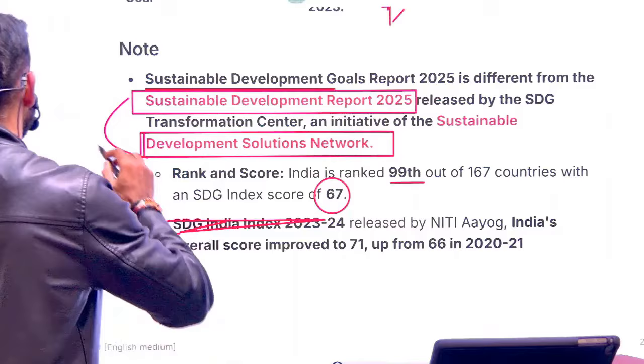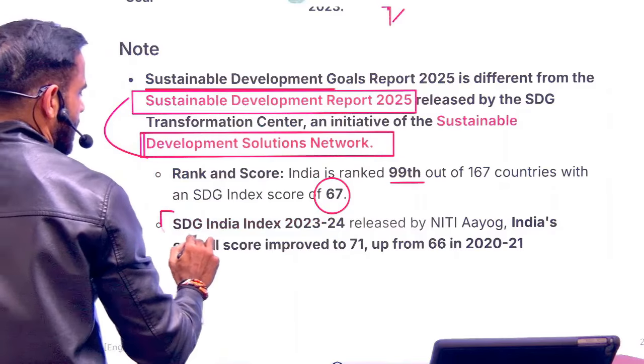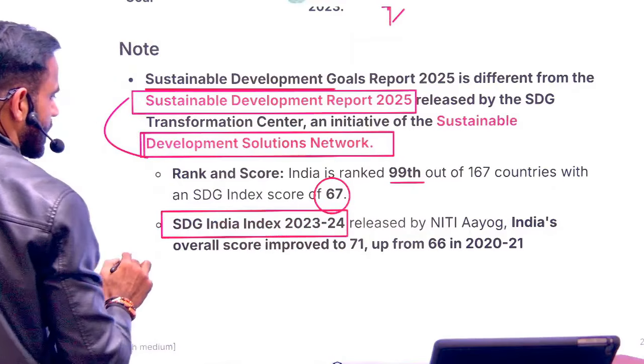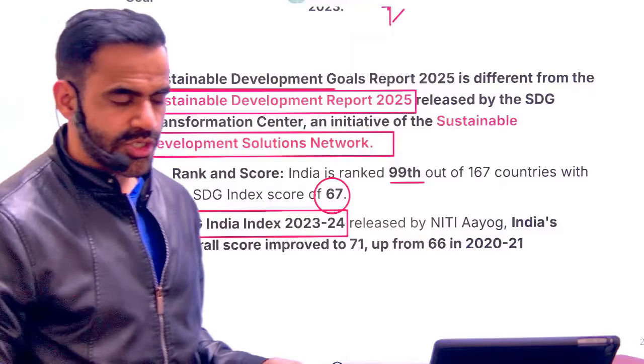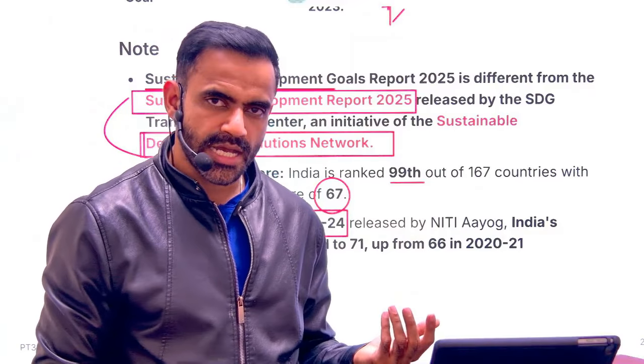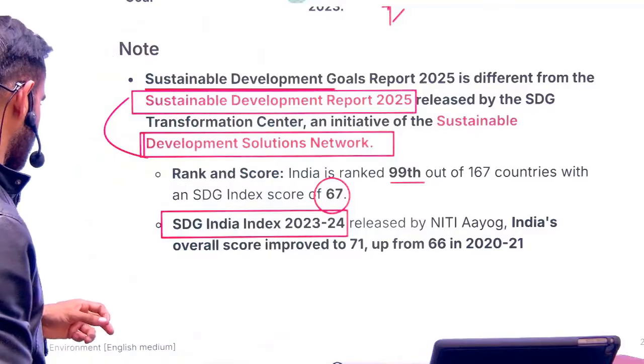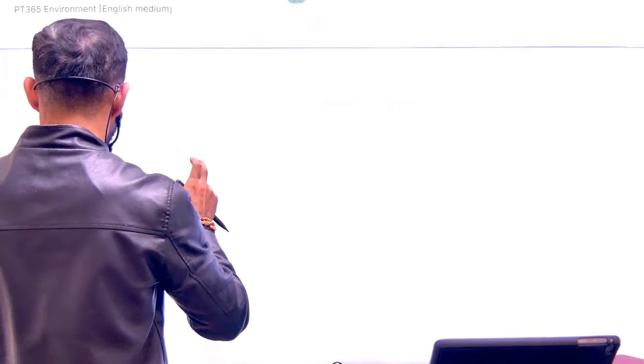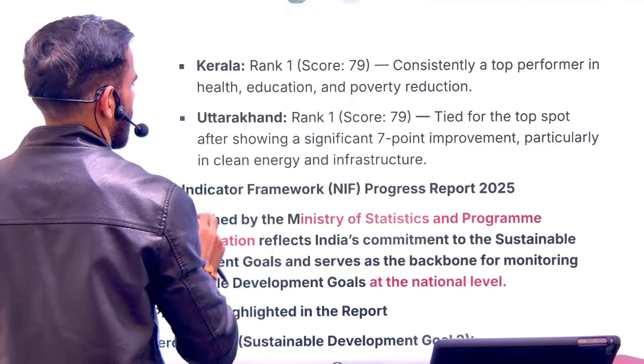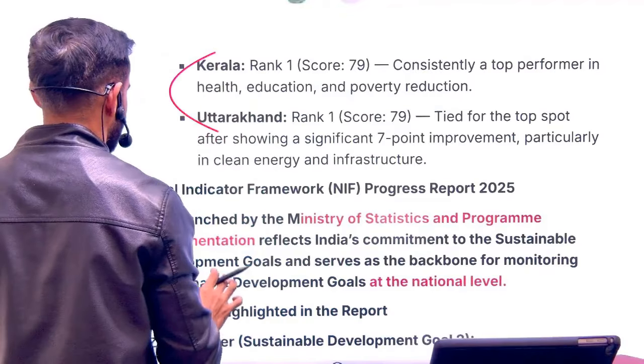On national level, this ranking is released by Niti Aayog. So as per SDG India Index, Kerala and Uttarakhand are on the top position. States like Bihar and Jharkhand are on the bottom position. We have already covered this part.